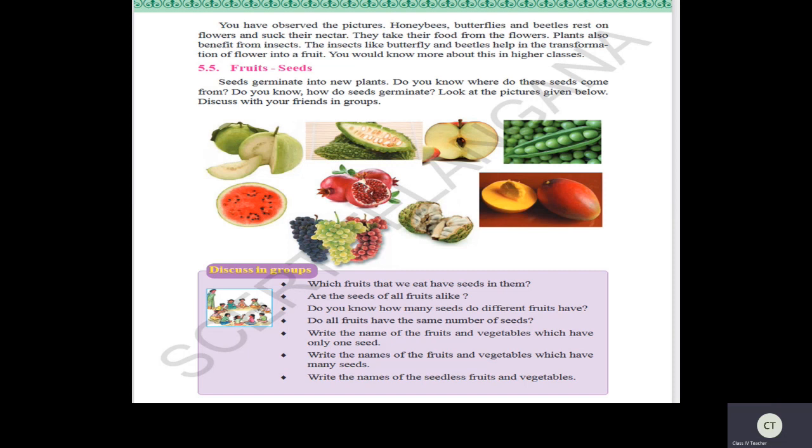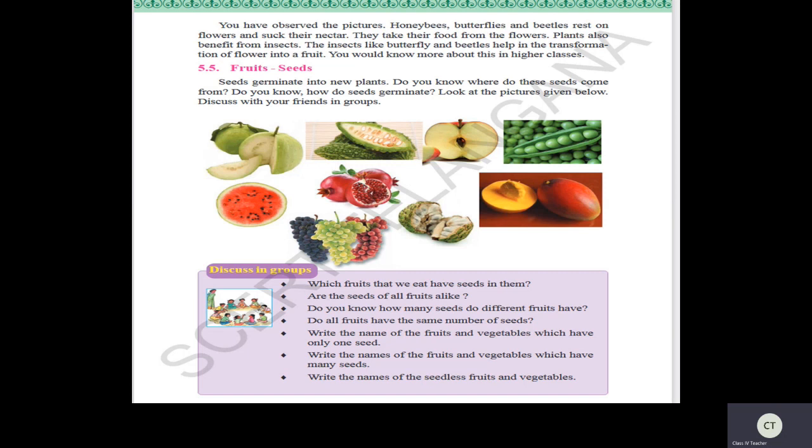After a few days, observe what happens. You can take any pot. You will have pots in your home, right? Take any pot or any glass, put some healthy, nutritious soil, pour some water, and you can sow the seeds. Ask your parents for a few seeds from the kitchen and sow the seeds.